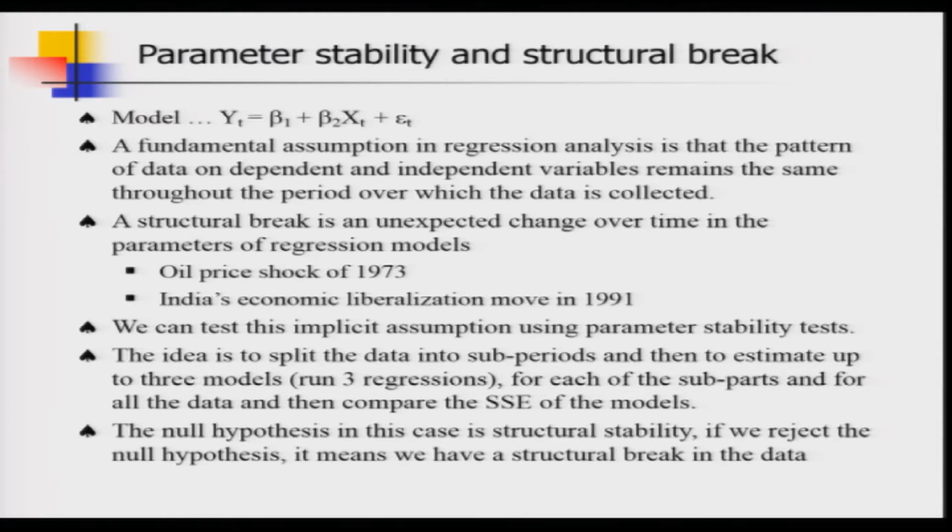So, in total, to conduct a test, we are going to run three different regression models. One is for the entire data set, one is for the pre breakpoint data set, and one for the post breakpoint data set. For each of the subparts and for the combined data, we are going to compare the sum of square errors of the regression models. And what could be the null hypothesis? The null hypothesis in this case is structural stability, that is the status quo, and if we reject the null hypothesis, then that means that we have a structural break in the time series data.